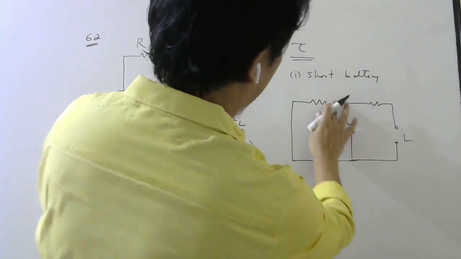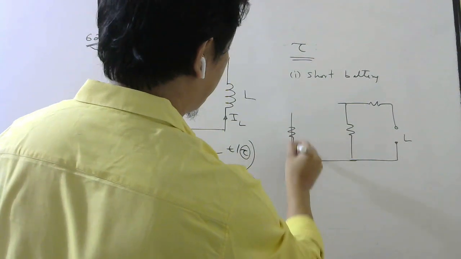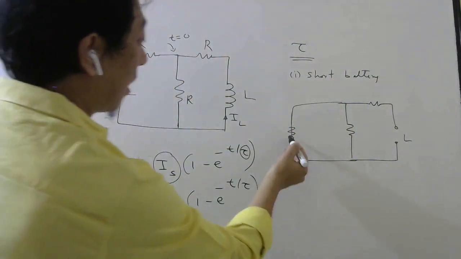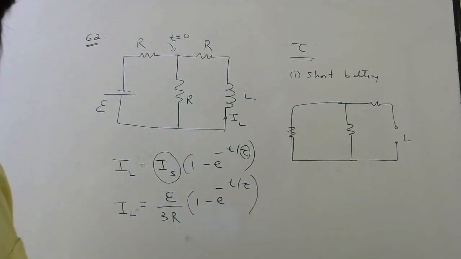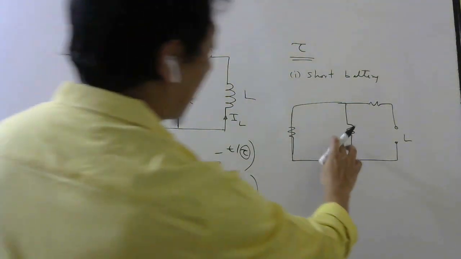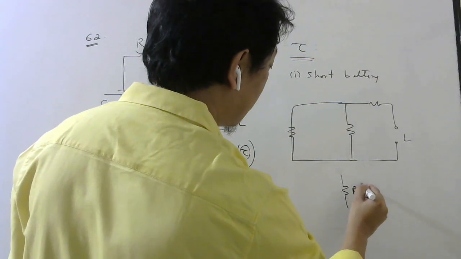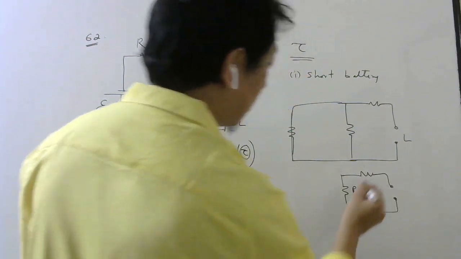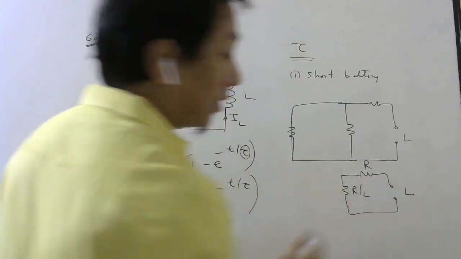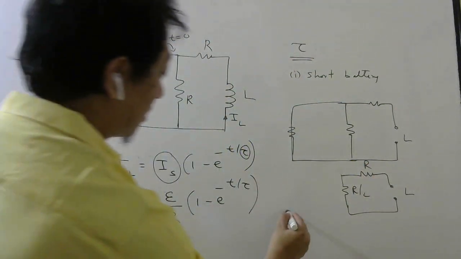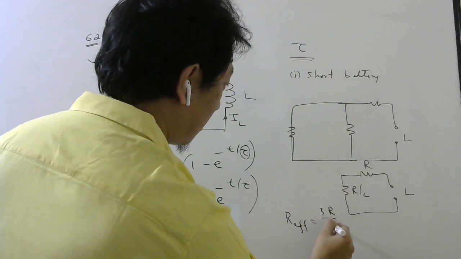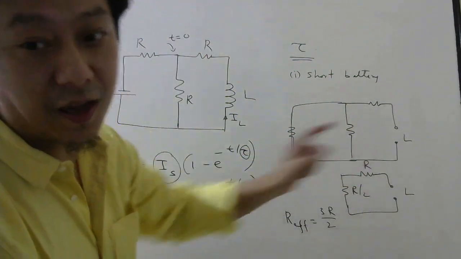I can draw the same R here also, whether I draw this here or here. So R and R in parallel will be R by 2. That R by 2 will be in series with this R. So the inductor will see an effective resistance of 3R by 2, that is R by 2 plus R.